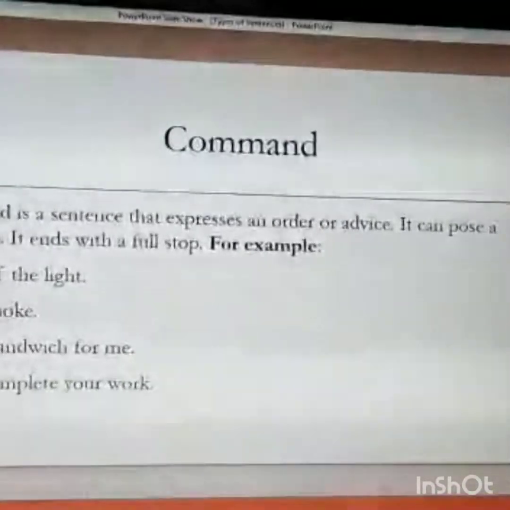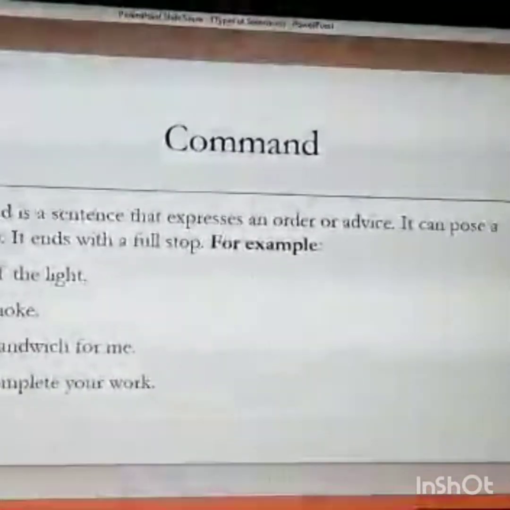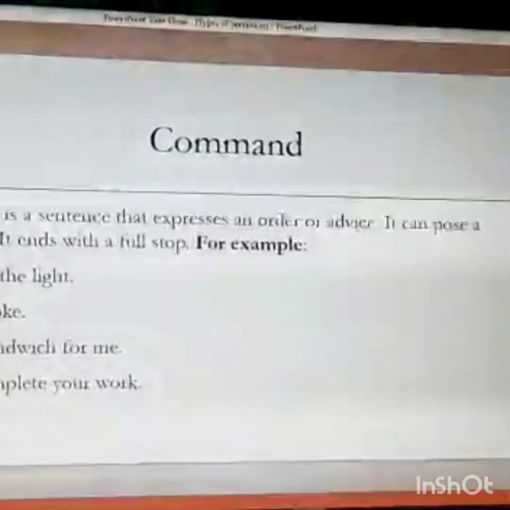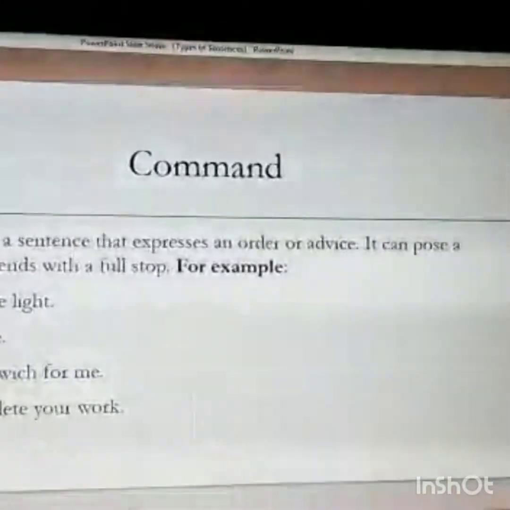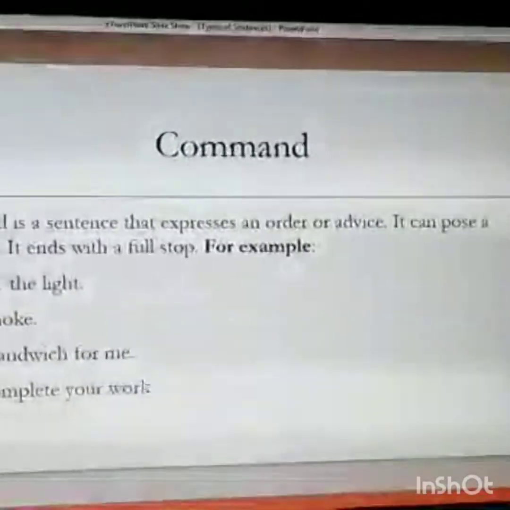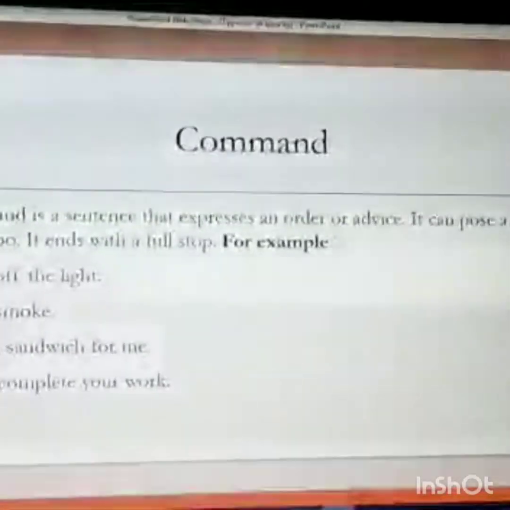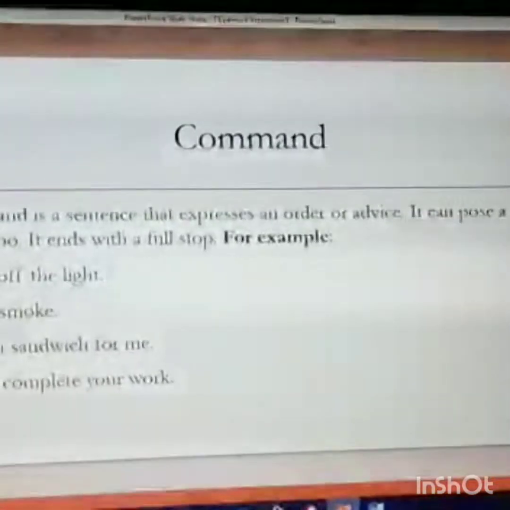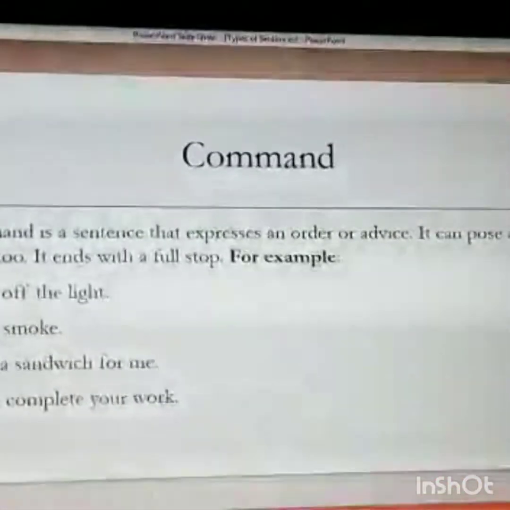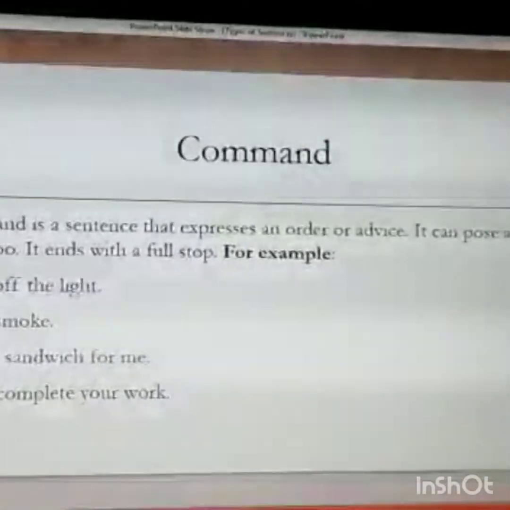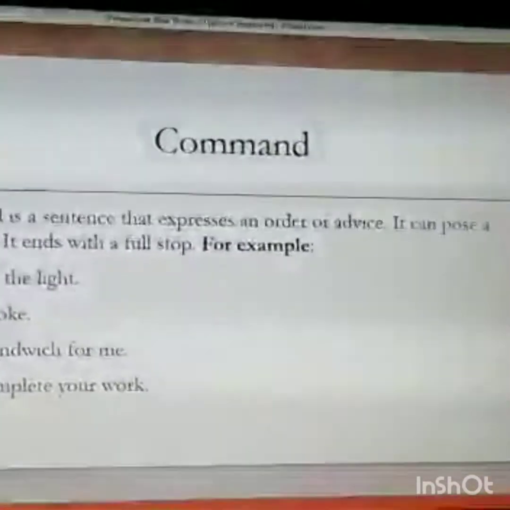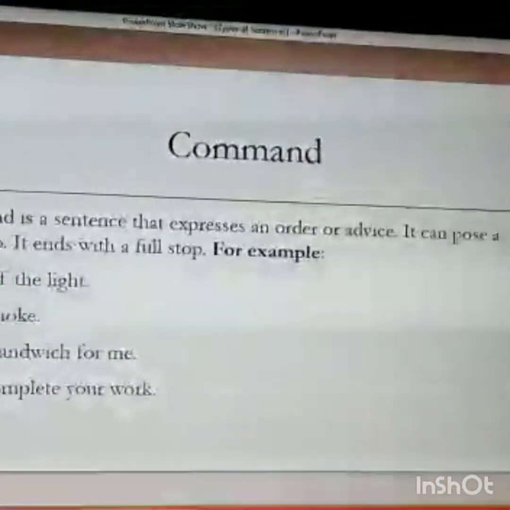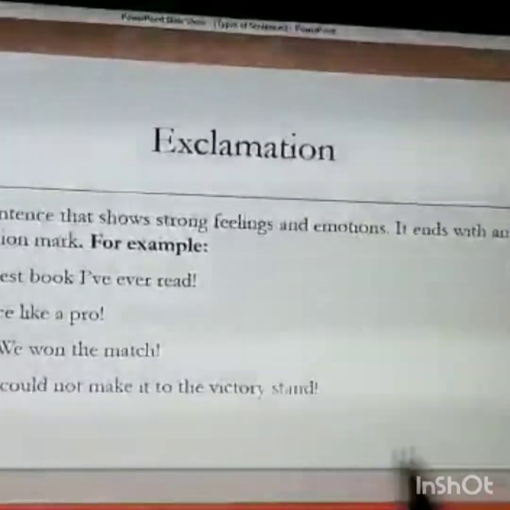These are all statements or simple sentences. Command. A command is a sentence that expresses an order or an advice. It may be an order, or it can sometimes be a request as well. But a command has to be a sentence in which somebody is being told to either do something or not to do something, like turn off the light, don't smoke, make a sandwich for me, please complete your work. Now the tone may be different. It may be an order, it may be an advice, and sometimes can be a request as well, but you're being told to do something or not to do something.